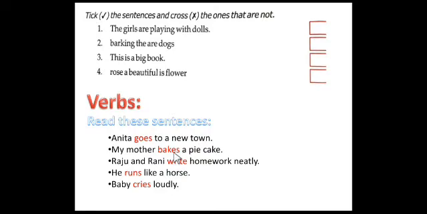Raju and Rani write homework neatly. In the third sentence, write is the verb. It tells us what Raju and Rani do.